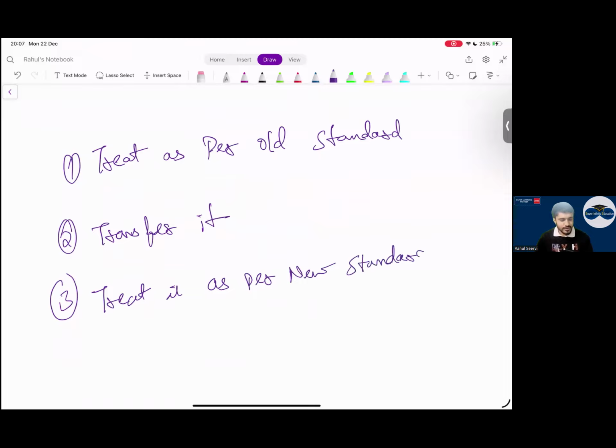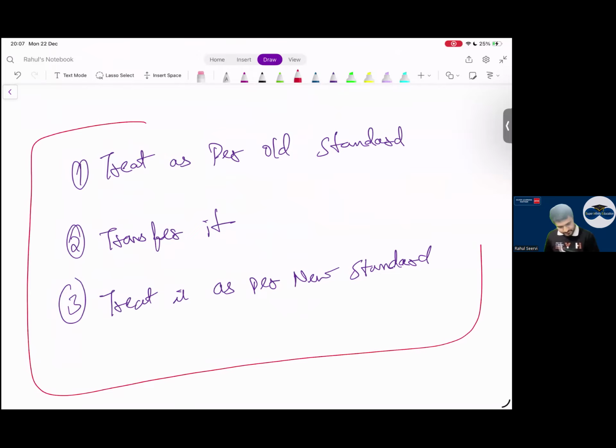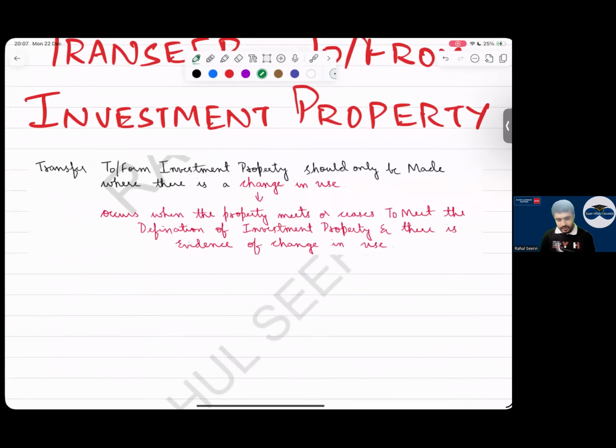This also we know, sir. Basic common sense. First we will use the old standard. We transfer. We follow the new standard. Okay then. Understood these 3 points, everyone? Any doubts in these 3 points? No doubts. Chalo.